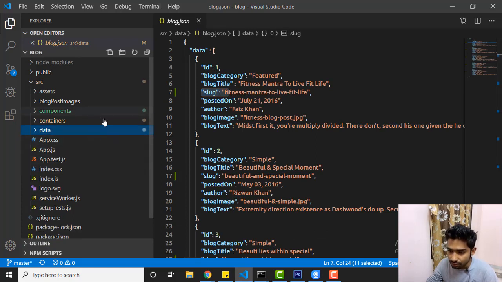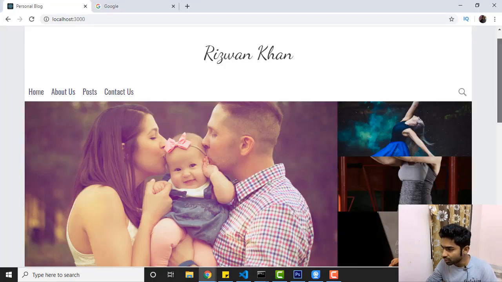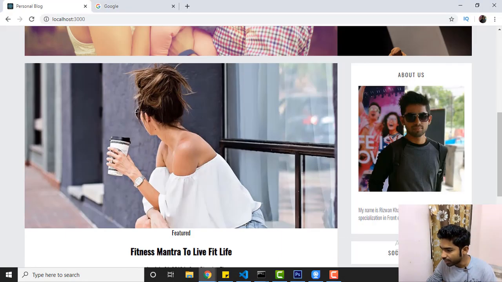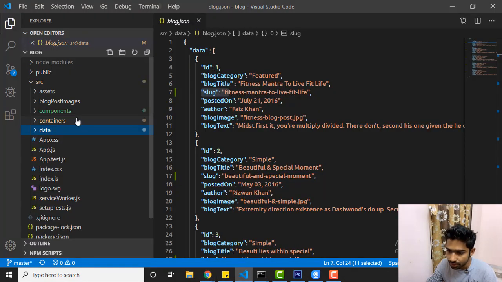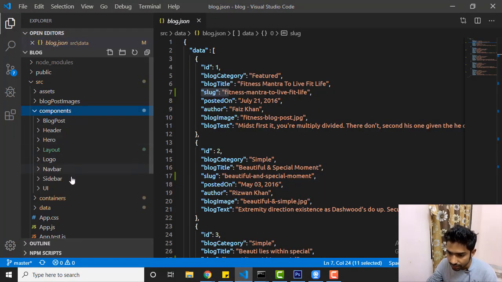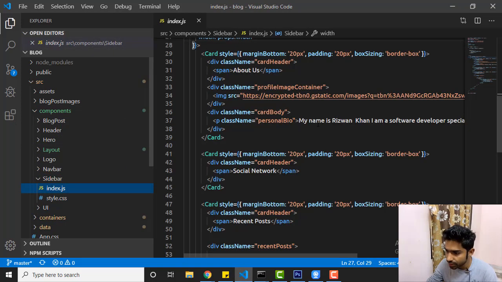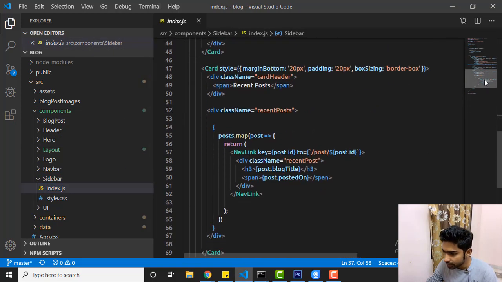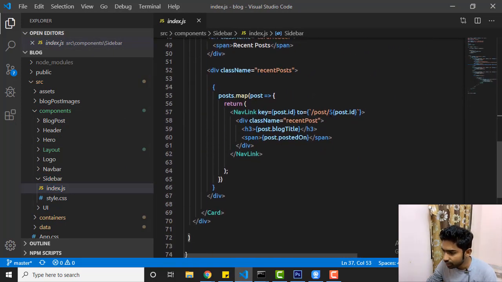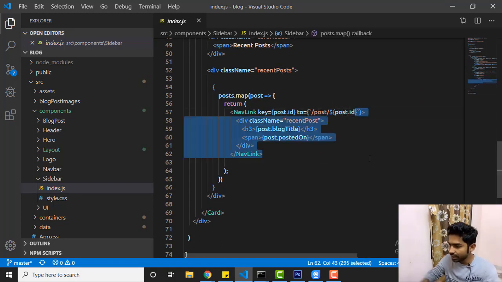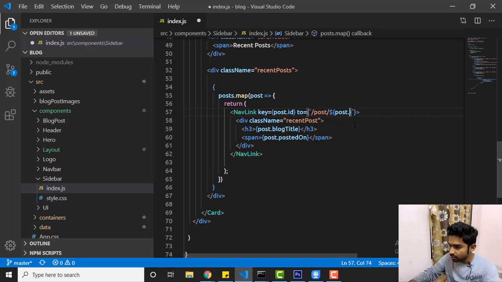For that, we have to go inside the sidebar component, because all the routing is processed by the sidebar component, right? So we go inside the sidebar components, then sidebar, and then index.js, and here we have the nav link. There we have post.id. So instead of id, I will say use slug. Okay, save it.